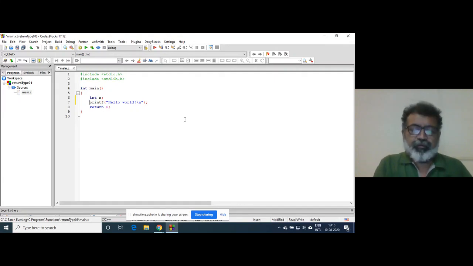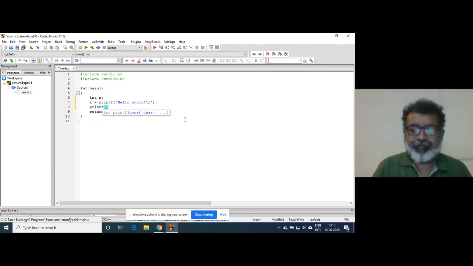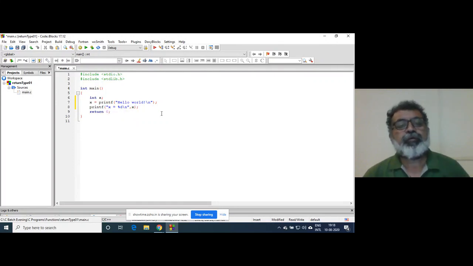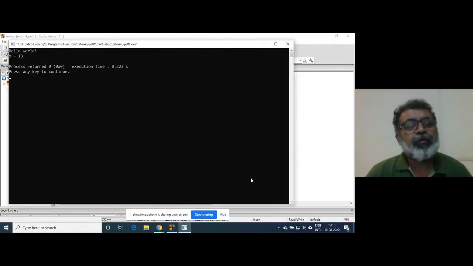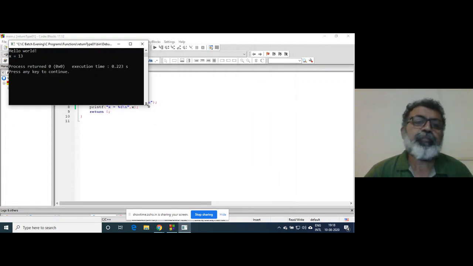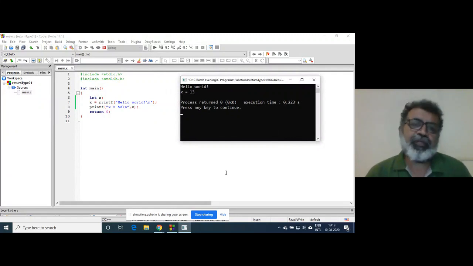If I write something like x is equal to, and then try to print that value itself, the contents of x, it is 13. Now you may feel that 13 is a garbage value. It is not a garbage value.